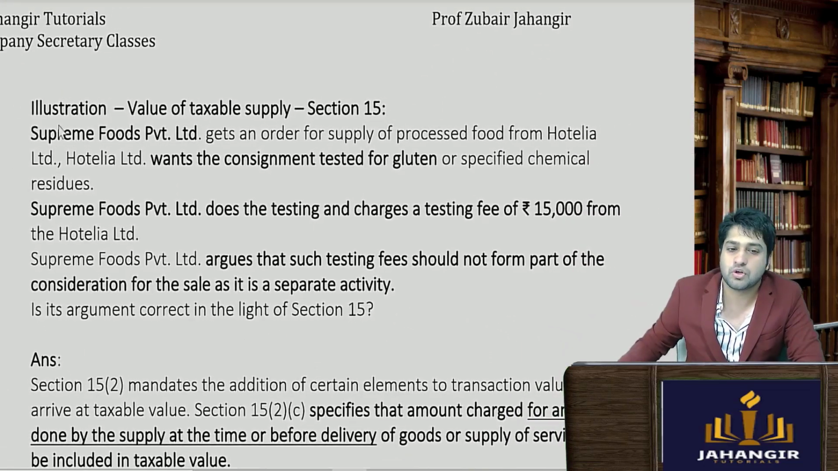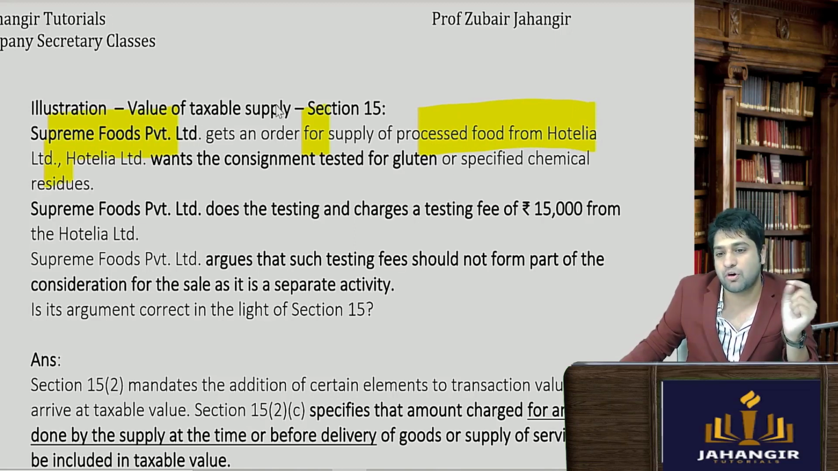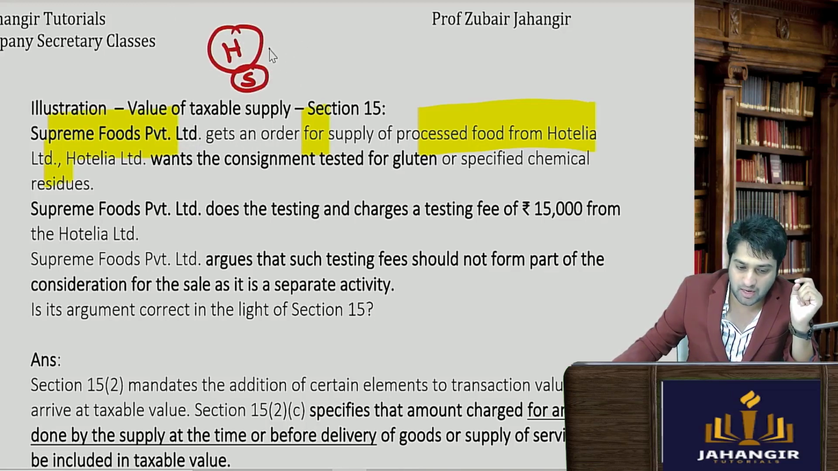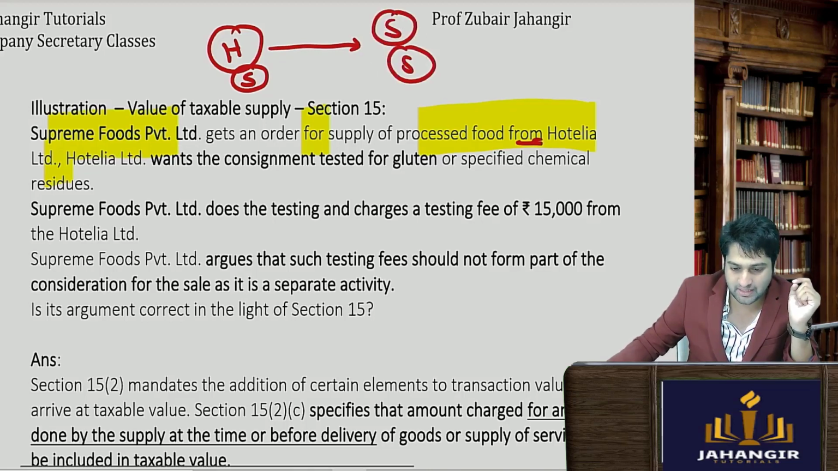Okay, so Supreme Foods gets an order for supply of processed foods from Hotelia Limited. So they get an order for supply. So we can say Supreme Foods will be actually supplying and Hotelia will be the recipient. Okay, clear till here?